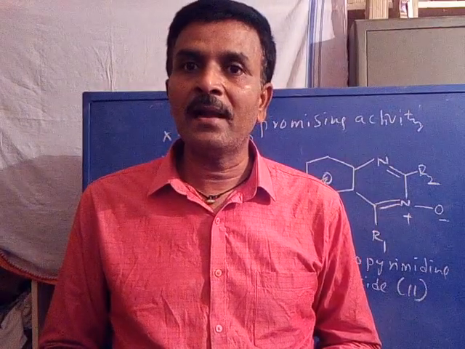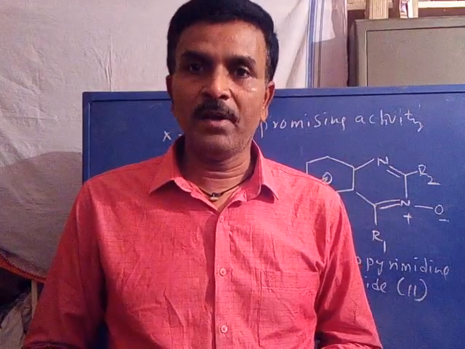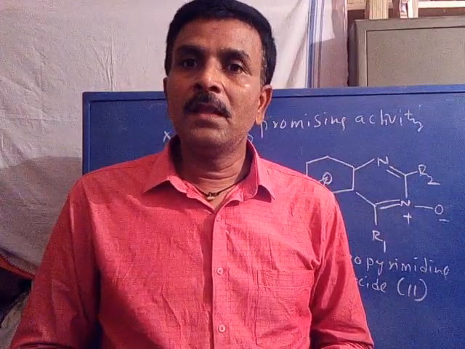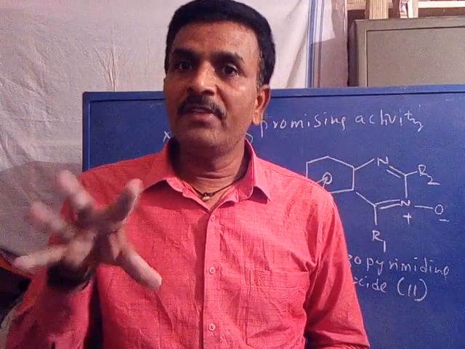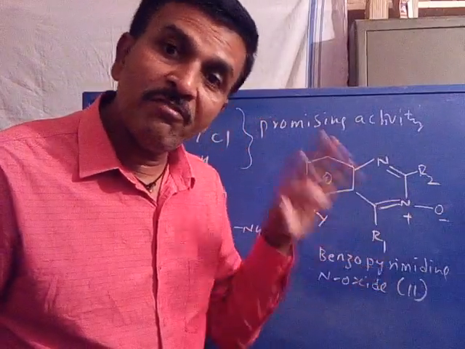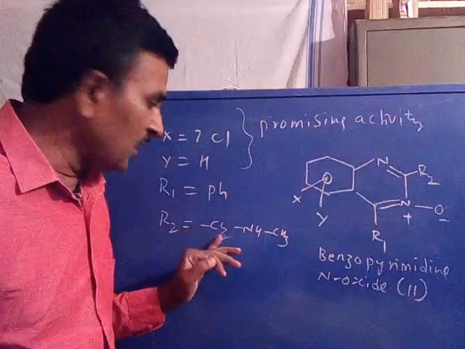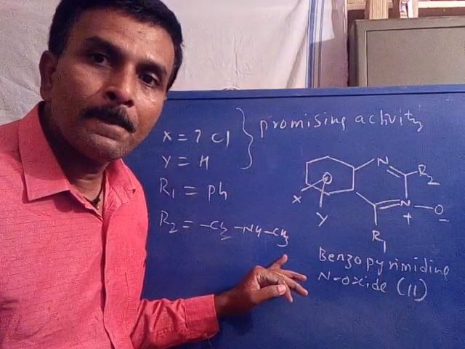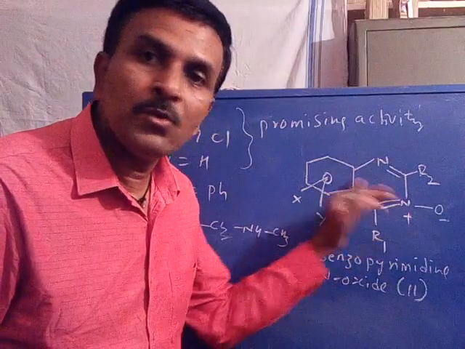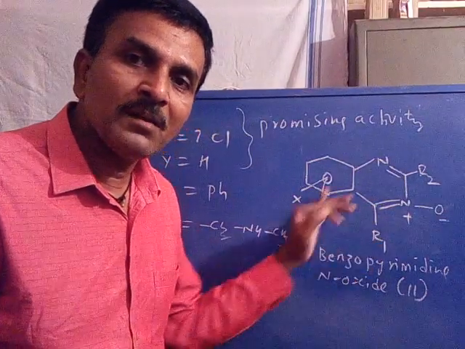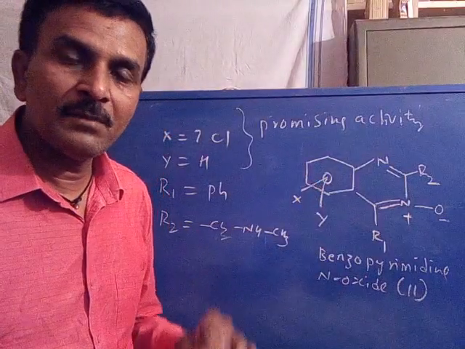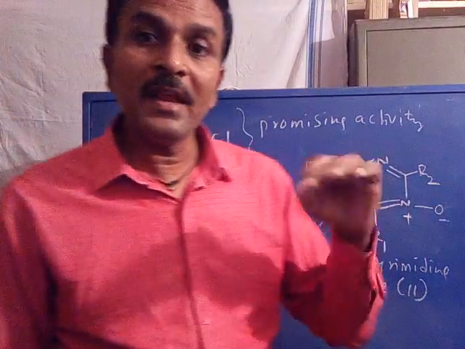Therefore he again characterized it for its structural property, and suggested that for the compound with the functional group R2 equal to CH2NH3, the structure will not be 2, but something like benzodiazepine N oxide.